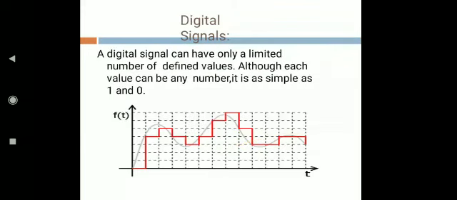Whereas this is the representation of the digital signal. A digital signal can have only a limited number of defined values, varying between 1 and 0 only.